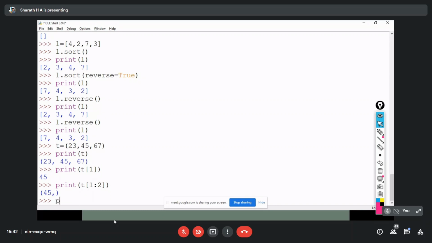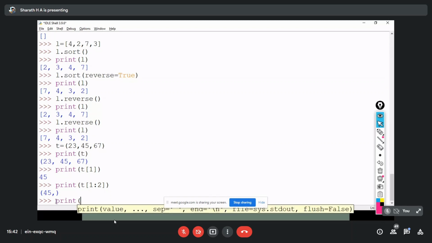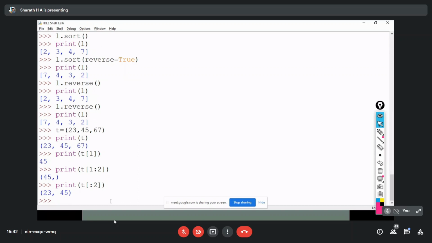Again, the same thing which we discussed with lists and strings is applicable here also. Without mentioning the first value, it's going to print from the start up to the second index. From where I have to start, I didn't mention anything, that means it will start from 0, and it ends at 2, excluding 2. So it's going to print 0 and 1. Likewise, without the second index, it's going to print till the end of the tuple.